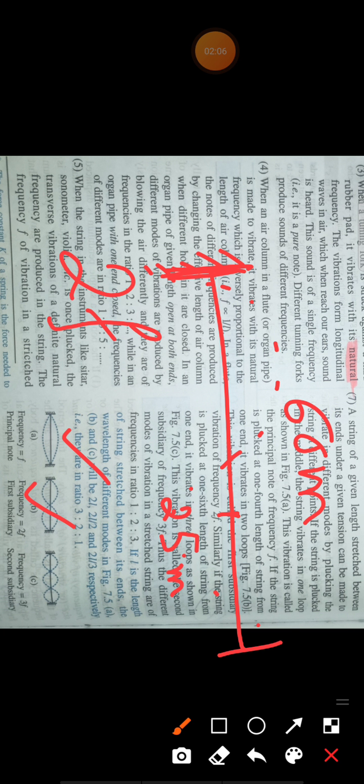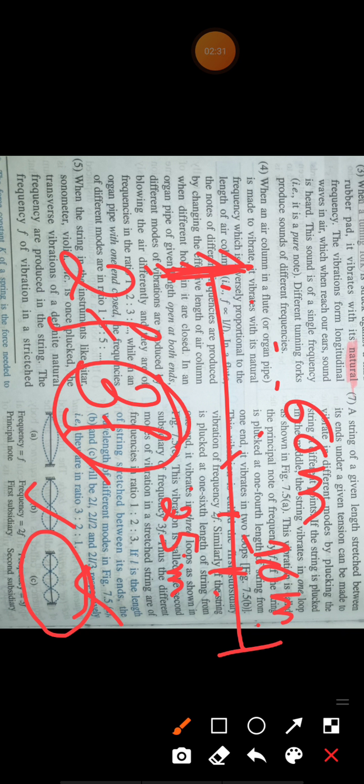Now if you pluck it, that means if you stretch and release it at 1/6 length, at 10 meters, then again it will vibrate but in three loops, as shown in the third figure C. Then it is called the second subsidiary frequency, and its frequency will be 3f.